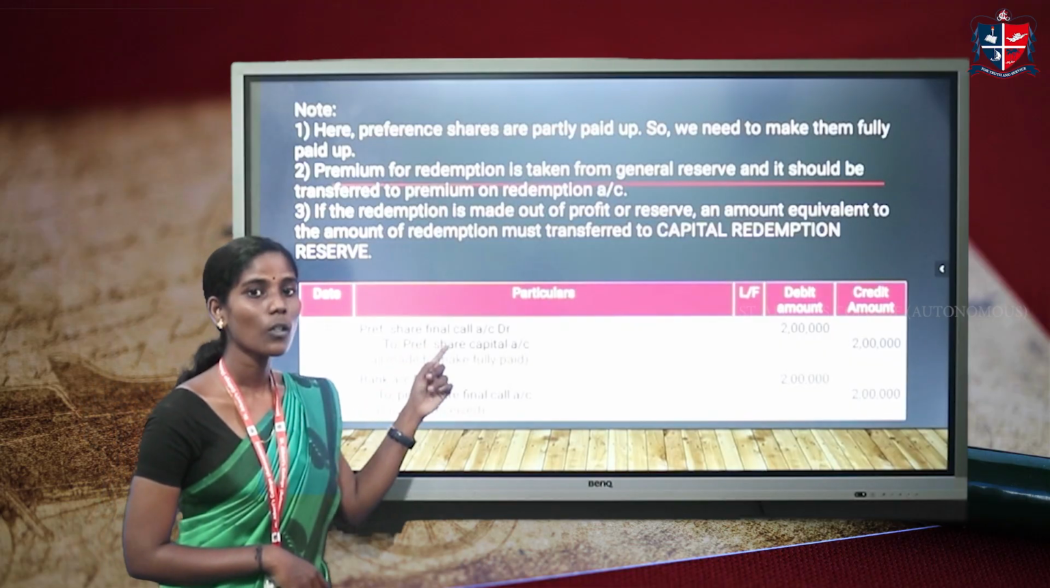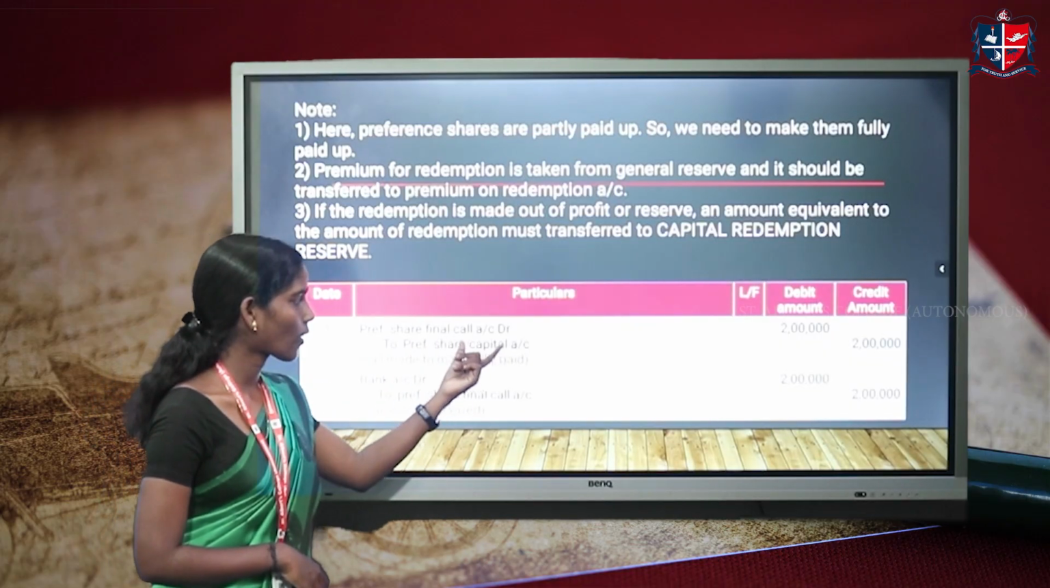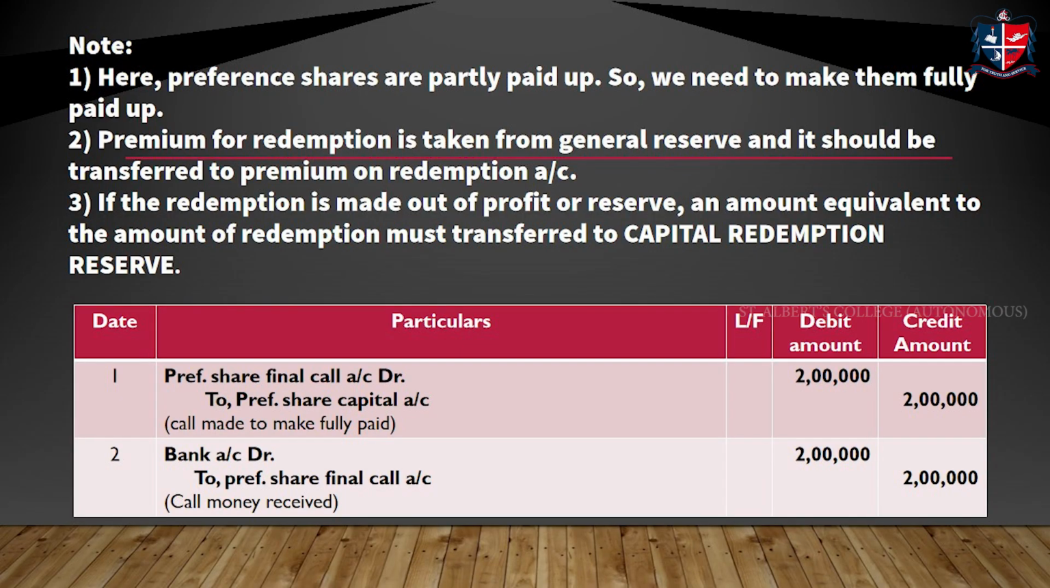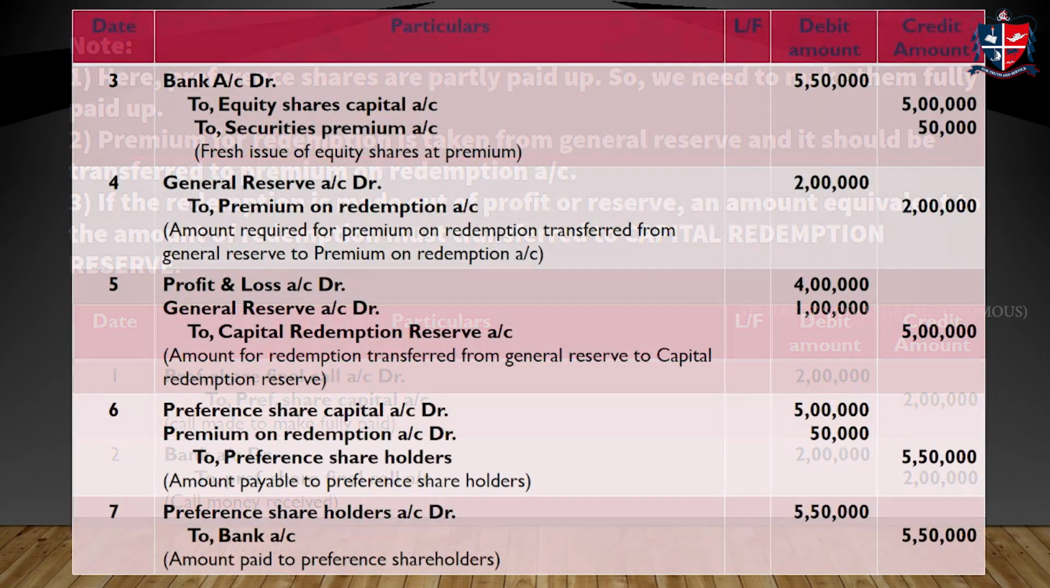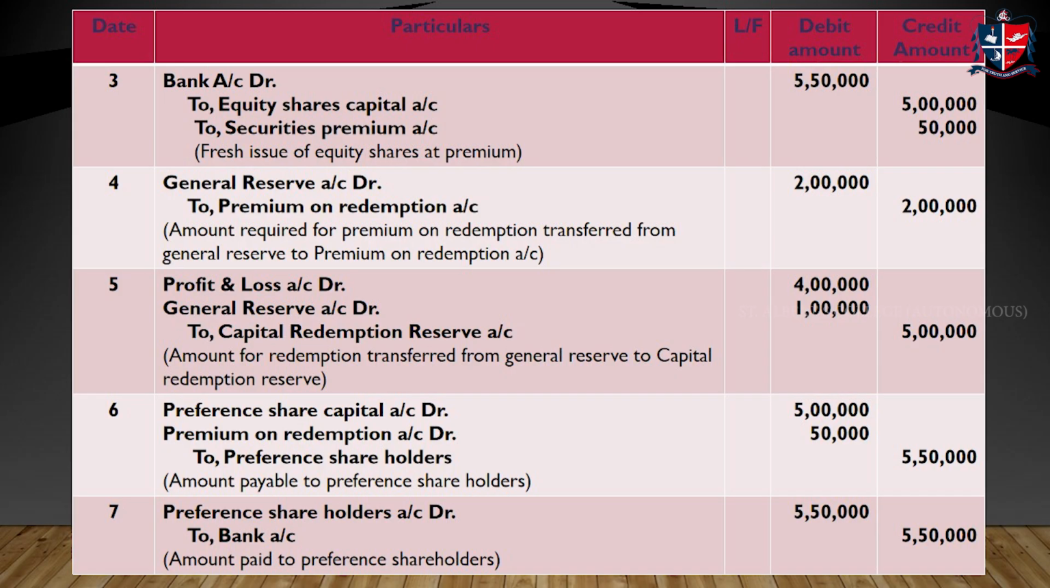First one, we are making the call amount due. Entry: preference share final call account debit to preference share capital account. What was the amount? The company should raise rupees 20 for 10,000 shares, that is 2 lakh rupees. And the company receives it. Second entry: bank account debit to preference share final call, amount 2 lakh. Next one, third entry, the company issues the equity shares. Entry will be bank account debit to equity share capital and securities premium, because the shares are issued at a premium. So the premium amount should be transferred to securities premium.